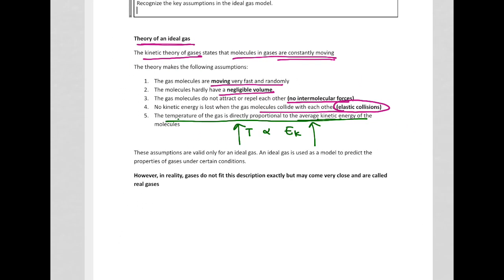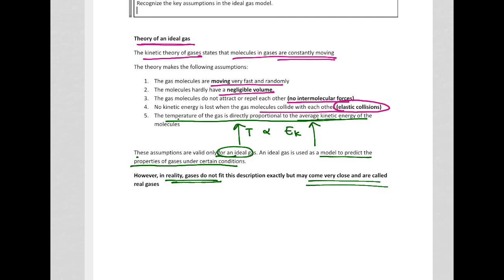Now, these assumptions are only valid for an ideal gas, and ideal gases don't actually exist. It's just a model that is used to predict how gases will behave in certain conditions. So in reality, gases don't fit this ideal gas model, but there are certain conditions where gases come very close to an ideal gas, right?